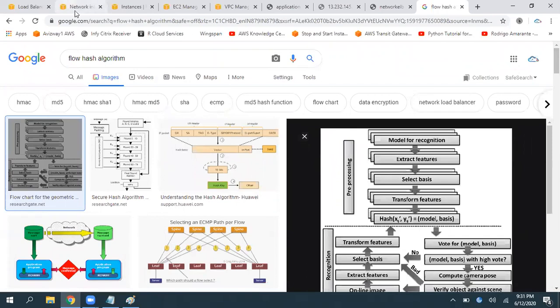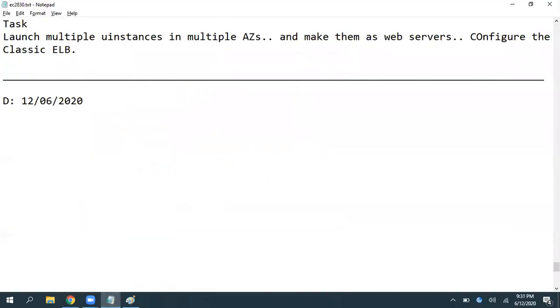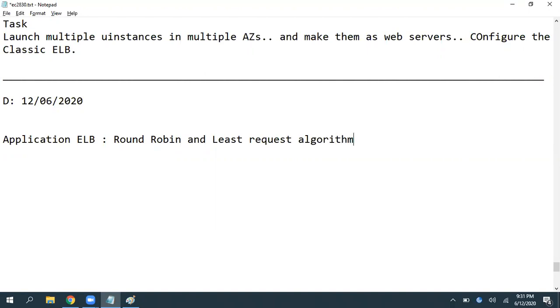On load balancers, the application ELB works with the round robin algorithm, and least request algorithm, and the network ELB uses the flow hash algorithm.